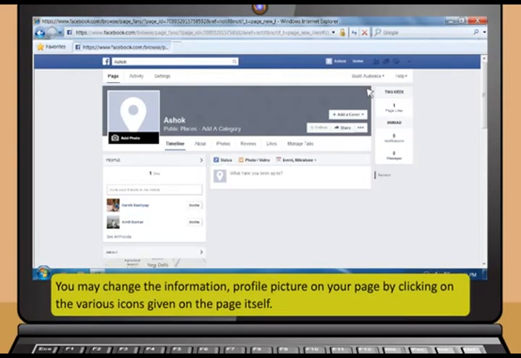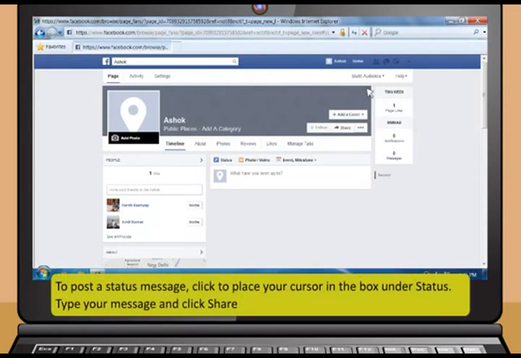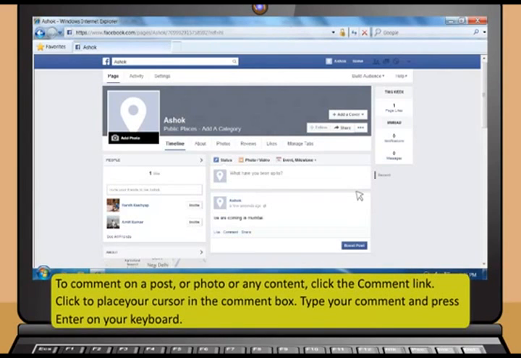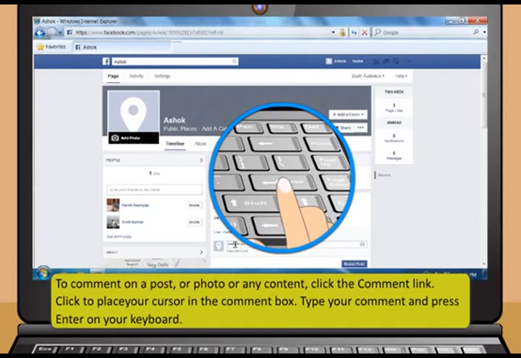You may change the information and profile picture on your page by clicking on the various icons given on the page itself. To post a status message, click to place your cursor in the box under Status. Type your message and click Share. To comment on a post or photo or any content, click the comment link. Click to place your cursor in the comment box. Type your comment and press Enter on your keyboard.